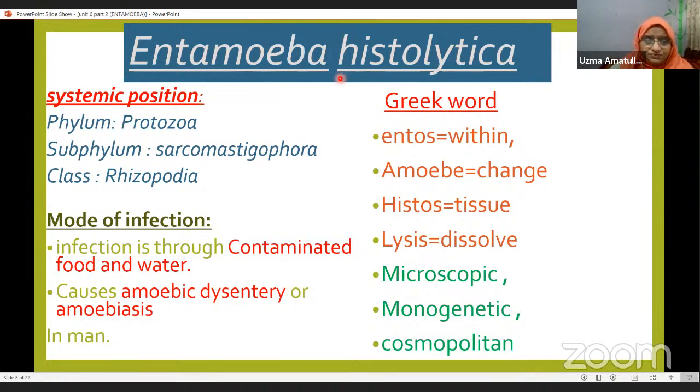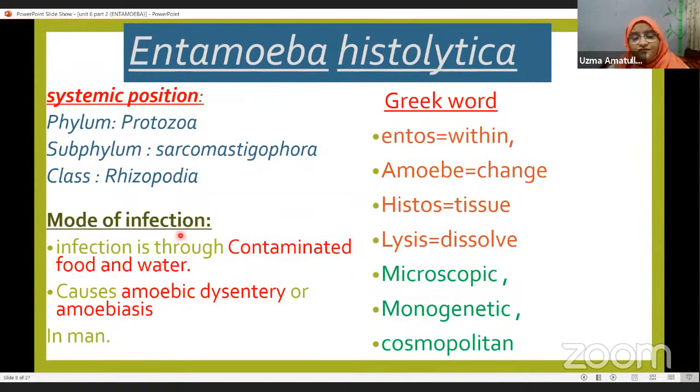The systemic position of this microorganism is that it belongs to the phylum Protozoa. Protozoans are unicellular microorganisms, and its subphylum is Sarcomastigophora. Class is Rhizopodia.